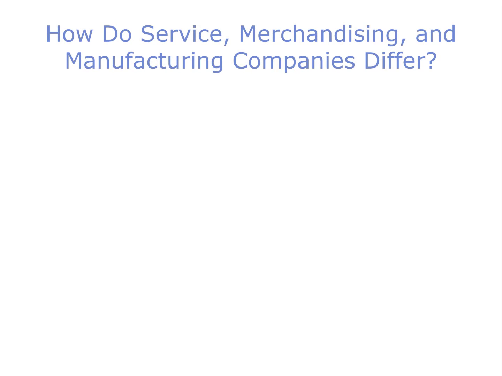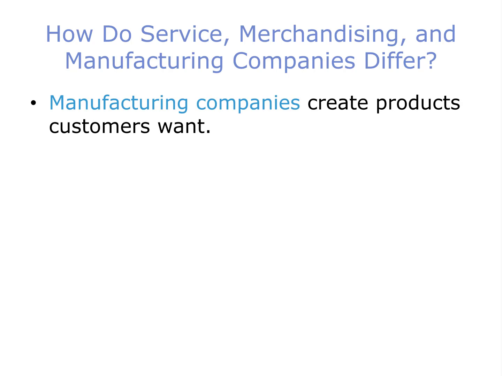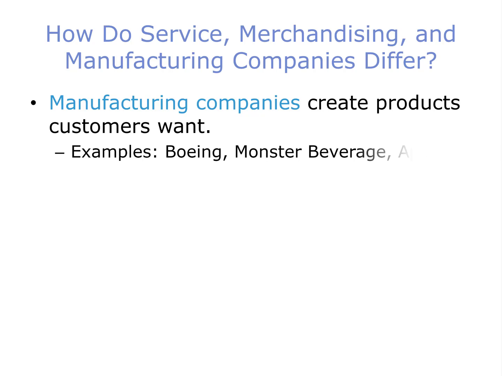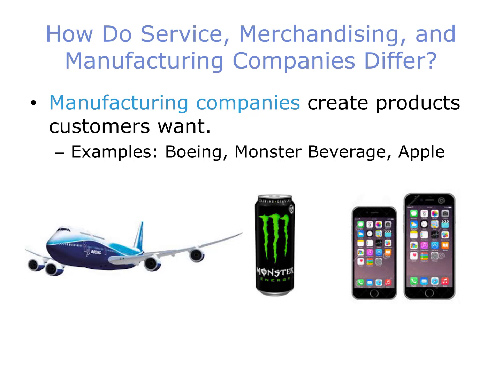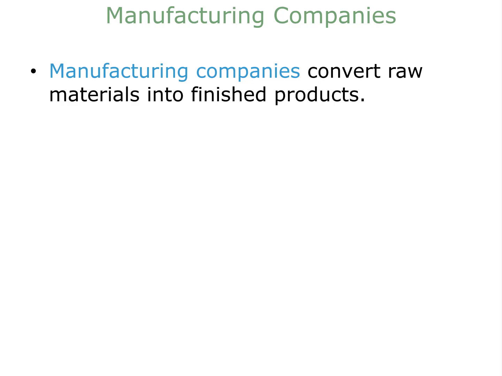So let's get back to answering the question, how do service, merchandising, and manufacturing companies differ? We've already discussed service companies and merchandisers. Now let's define manufacturing companies. These companies create products that customers want. Examples include Boeing, which makes jet airliners, Monster Beverage, which caffeinates my students and keeps them bouncing off the walls, and Apple, manufacturer of cell phones. More specifically, manufacturing companies convert raw materials into finished products.